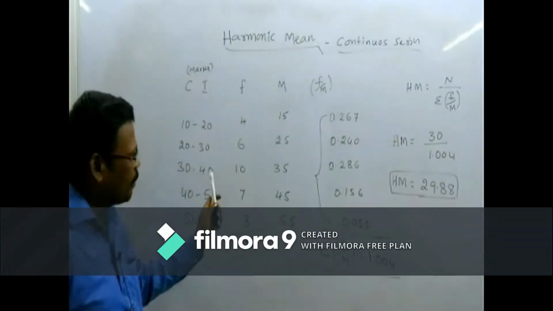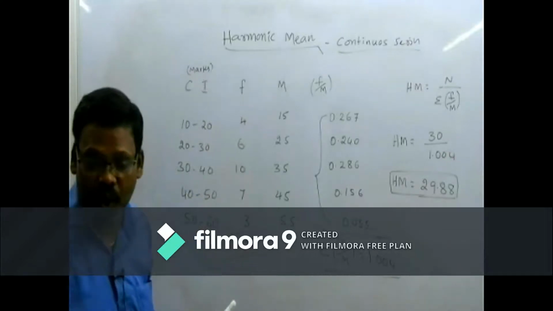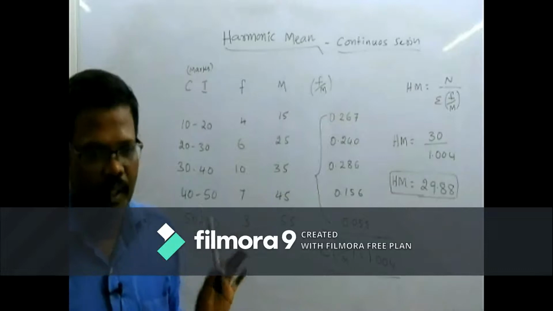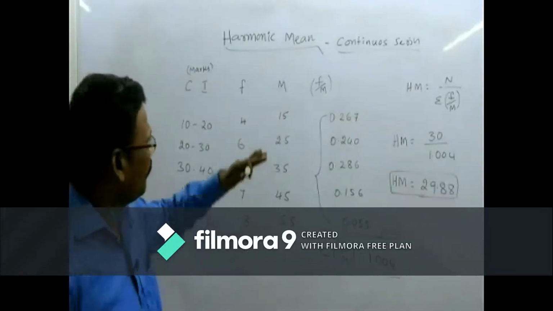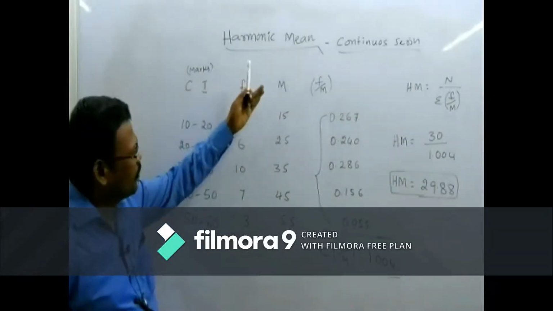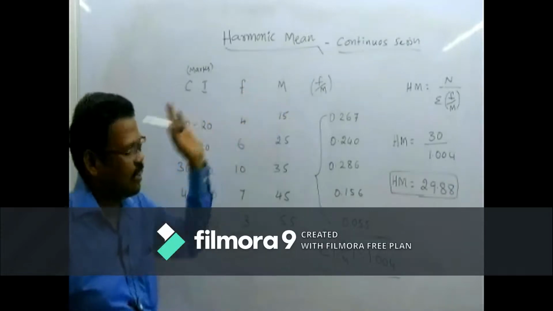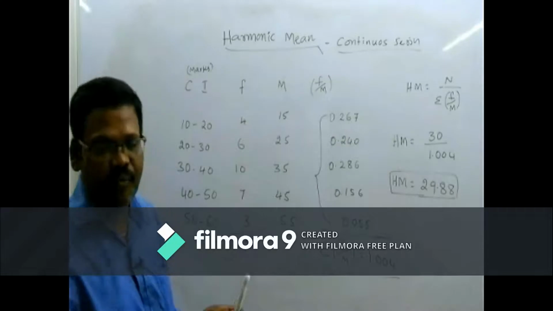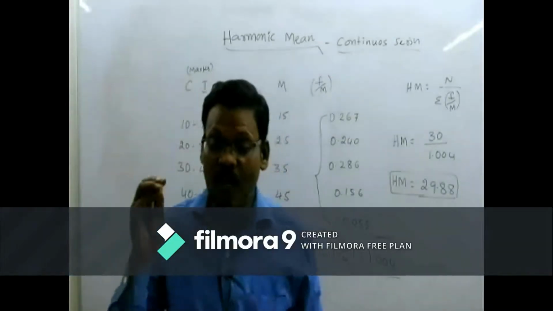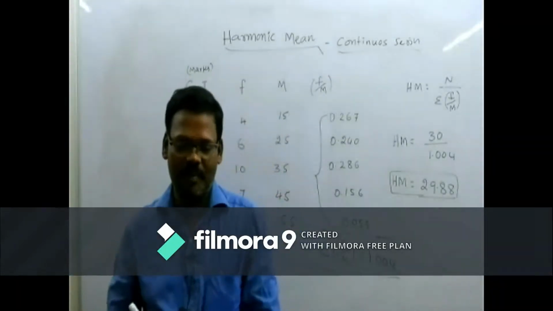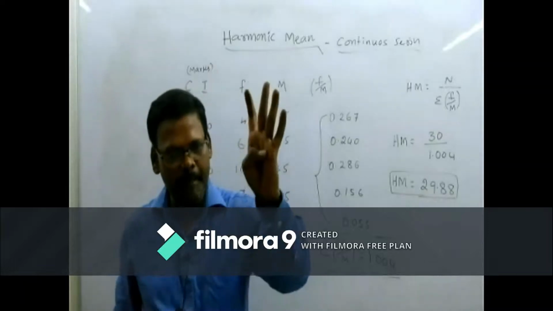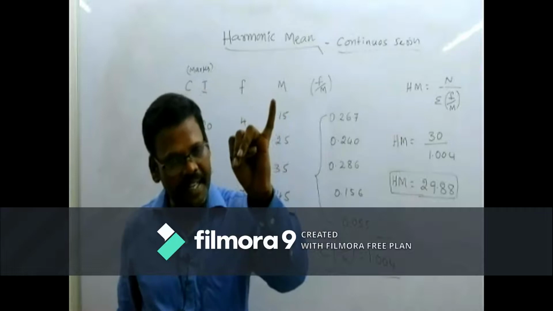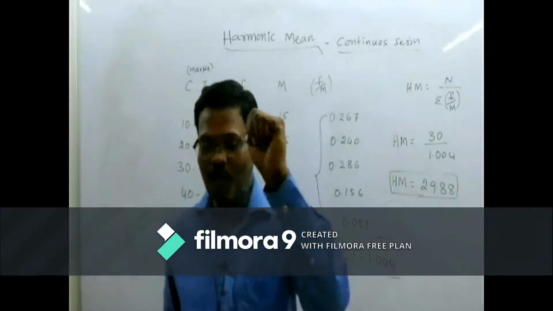So that was the harmonic mean value through the continuous series. We discussed individual series, discrete series, and continuous series. These are the 5 central tendency values: arithmetic mean, geometric mean, harmonic mean, median, and mode.